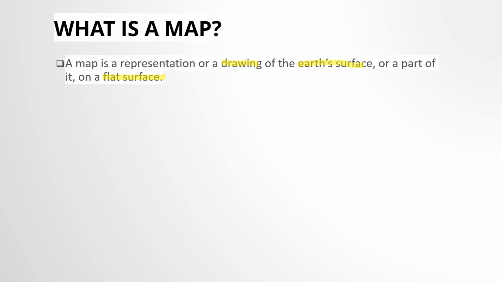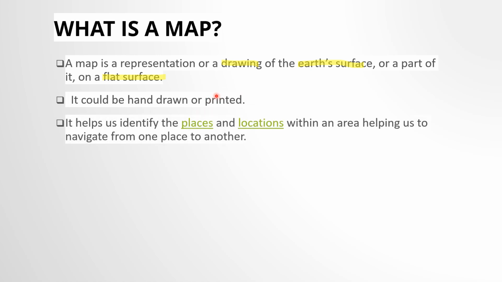It's in round shape, but a map is drawn on a flat surface. Okay, now it could be hand drawn or printed. हाथ से हम draw कर सकते हैं, और printed भी हो सकता है. It helps us to identify the places and locations within an area, helping us to navigate from one place to another.